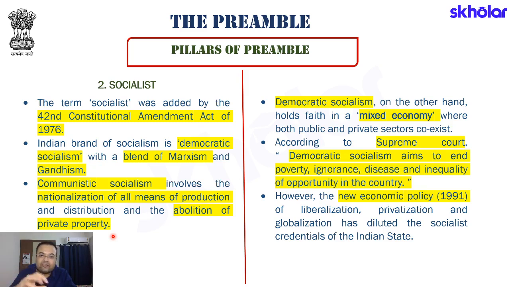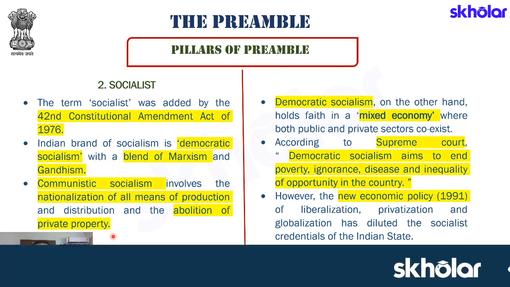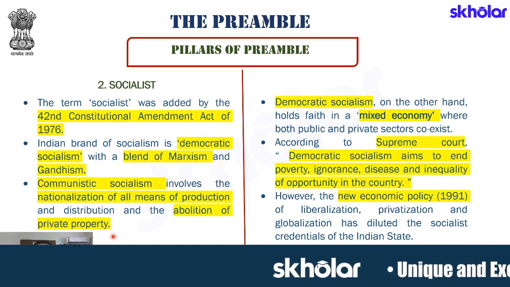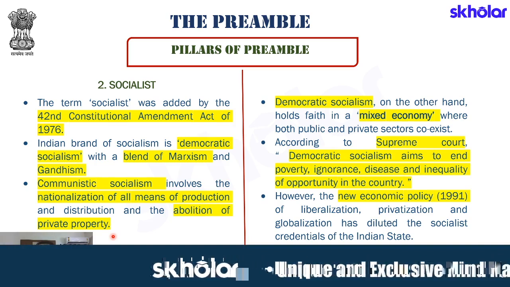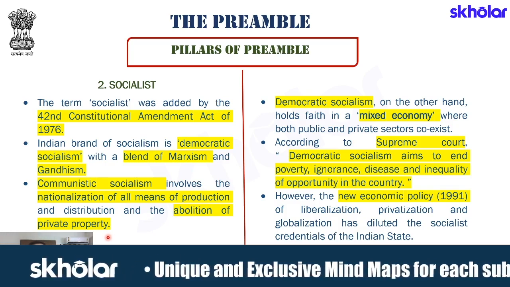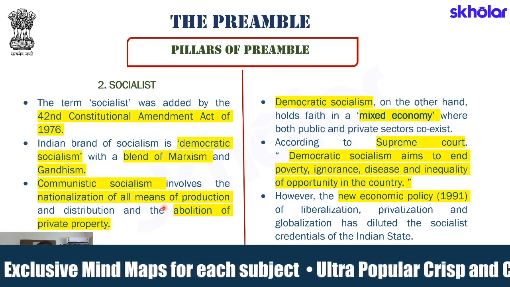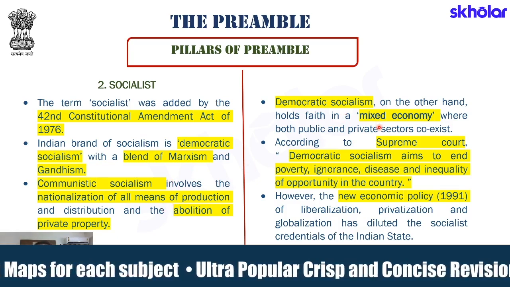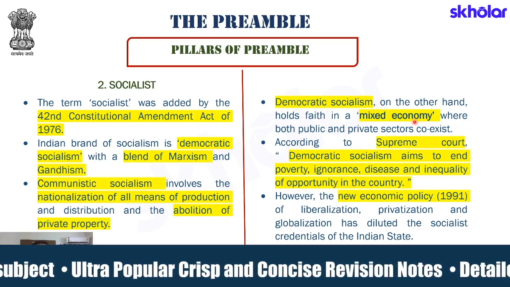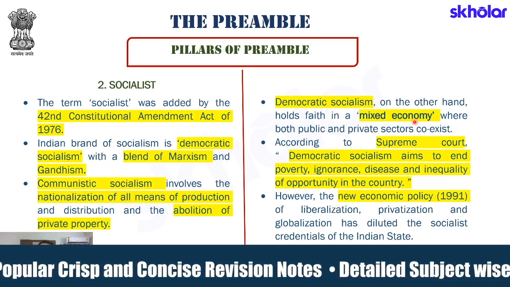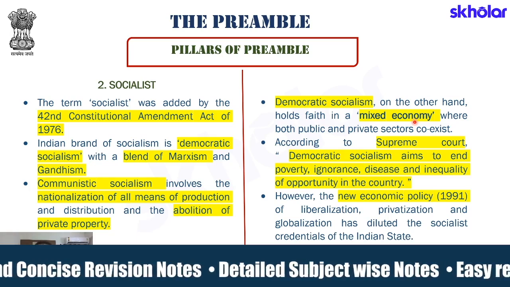State will control everything that is in the country, that is land, that is property, that is any factory, and state will then decide how exactly the assets that is getting created by all these factors of production should be utilized for the betterment of the people. But when we talk about democratic socialism, it is different from that of communist socialism. How? For the reason, in India's democratic socialism, we believe in mixed economy. What does that mean? What it means is both public sector as well as private sector can coexist.